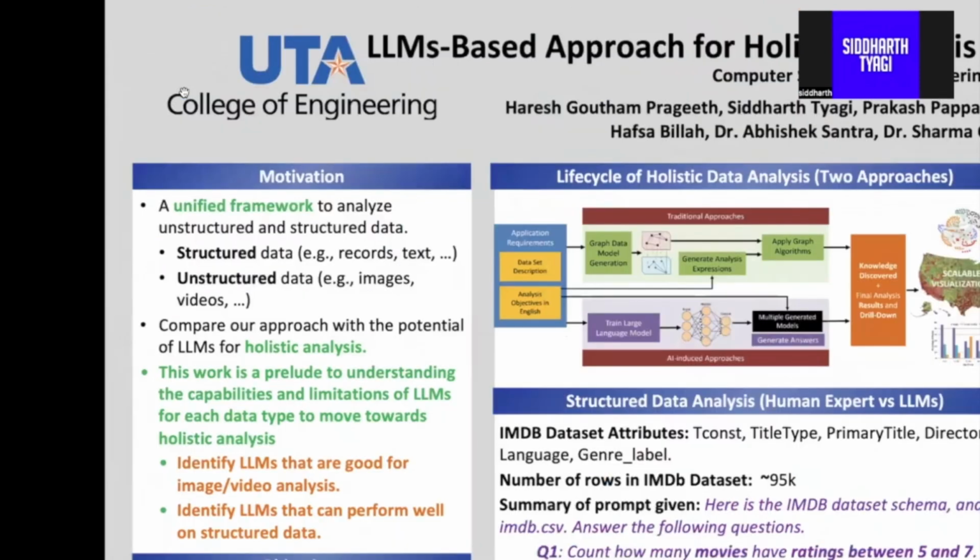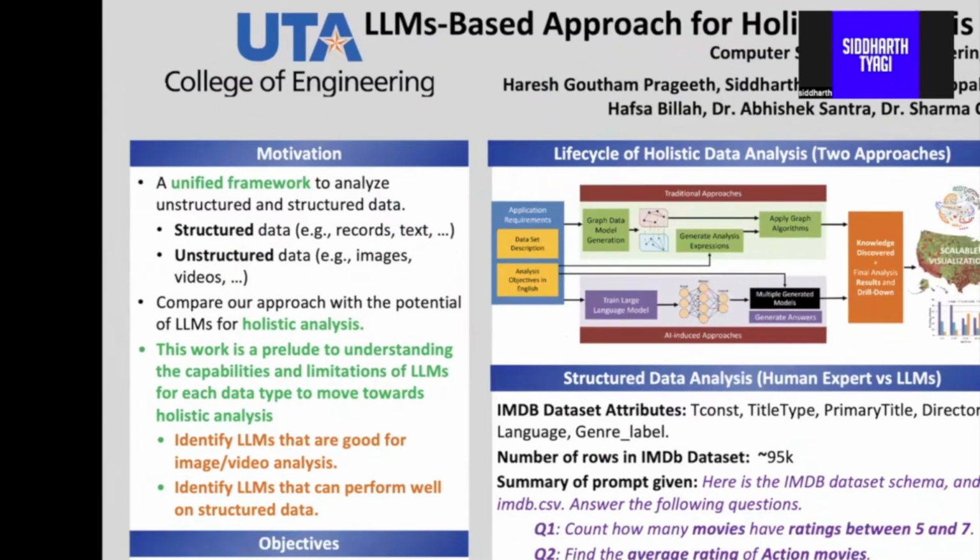I'm going to be talking about an LLM-based approach for holistic analysis of disparate data types. Nowadays, large volumes of data are being generated, including structured data like IMDb datasets and unstructured data like images and videos. Traditional data models are designed to analyze only one single data type. The main drawback is that they cannot holistically analyze different data types to generate meaningful insights.